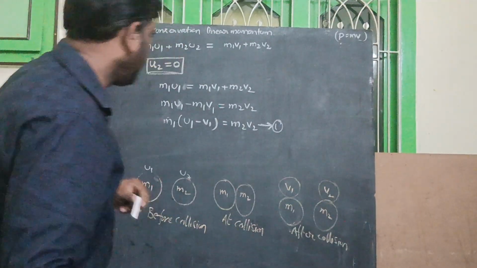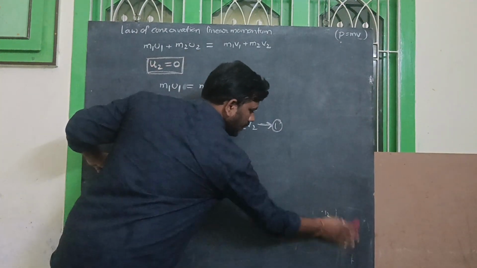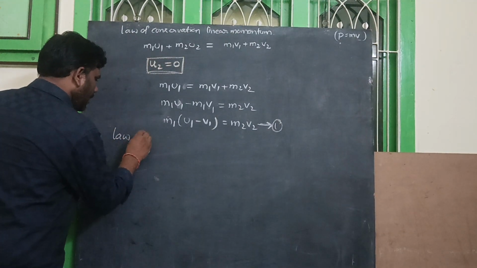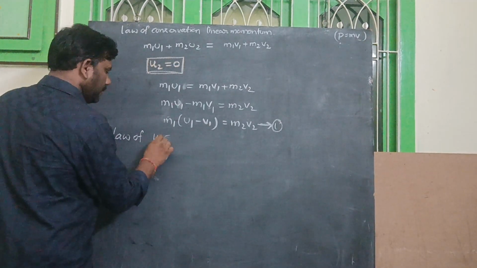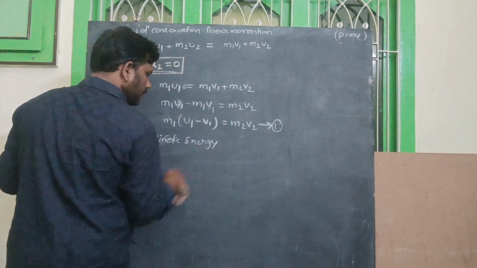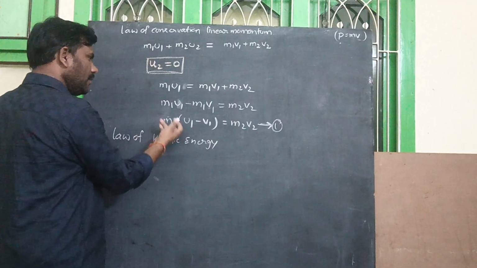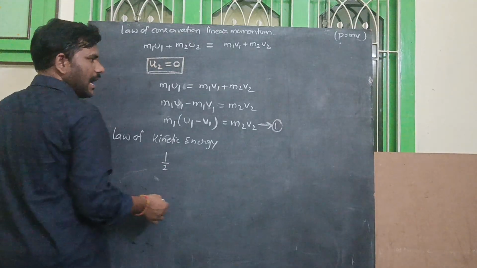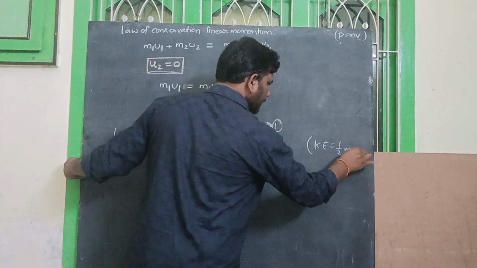So next we can write the second one according to the law of kinetic energy. So what is kinetic energy? Directly we can apply it. Actually the kinetic energy formula is KE equal to half mv square.